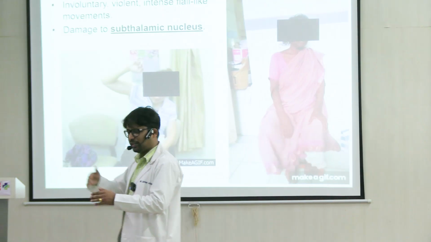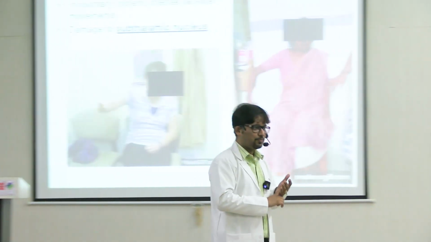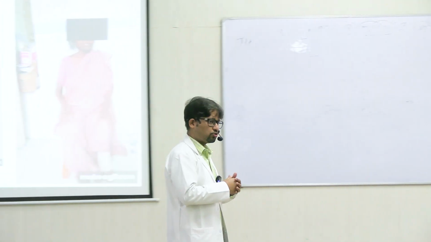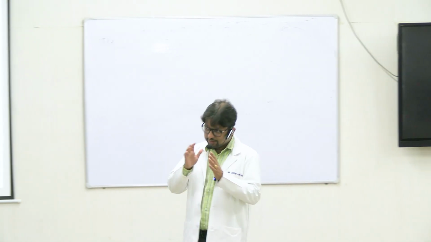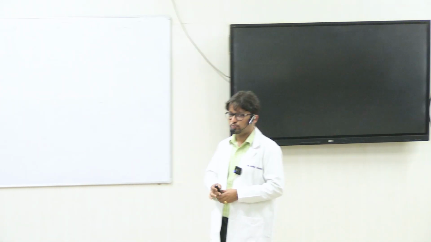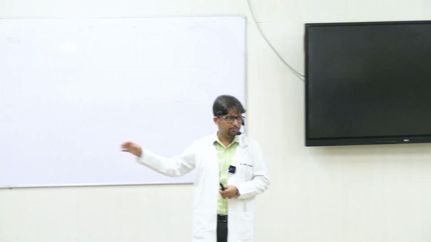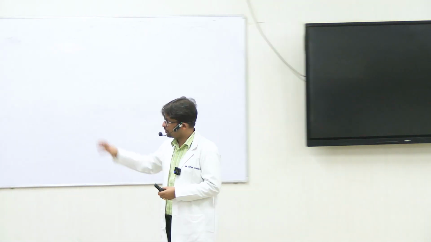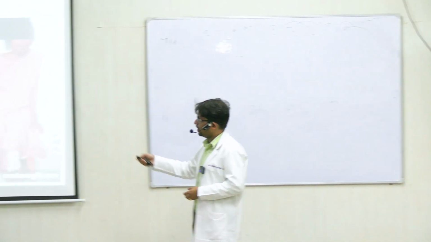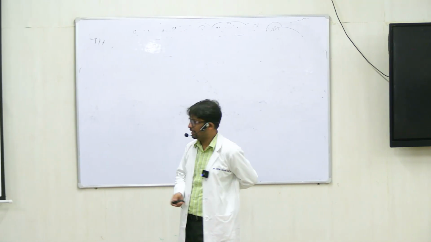Compared to a regular voluntary movement, ballistic movements have the advantage of speed and immense force or power. That's why you see these movements are gross movements. If you examine, you will find that these movements are happening involuntarily because of the disease, but they have a lot of power, violent, intense flame-like movements, balismus and hemibalismus.